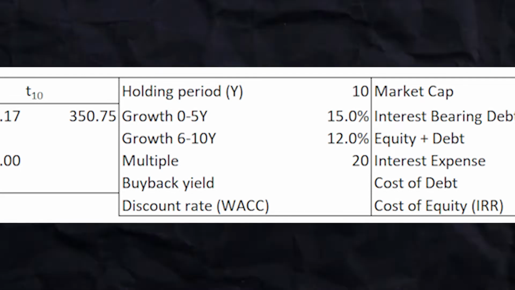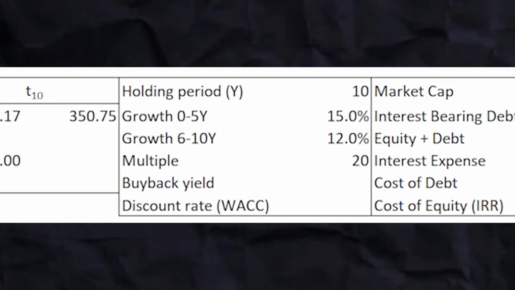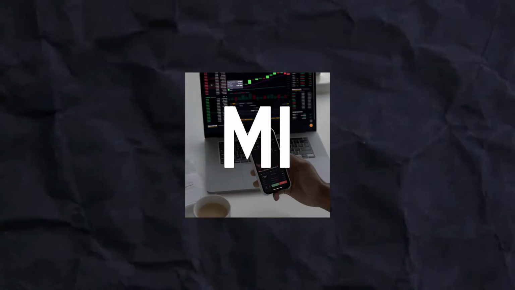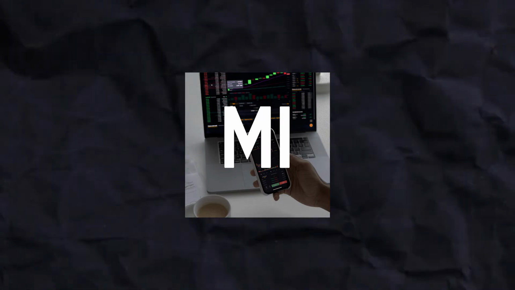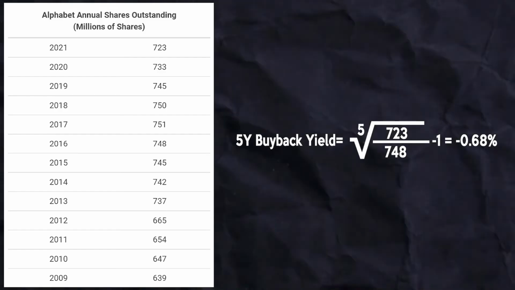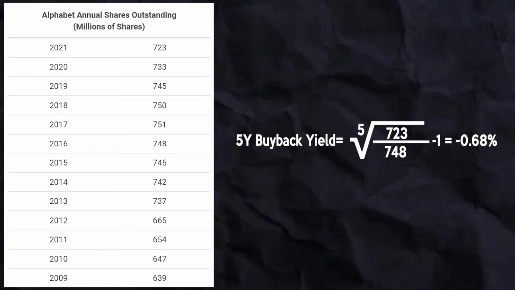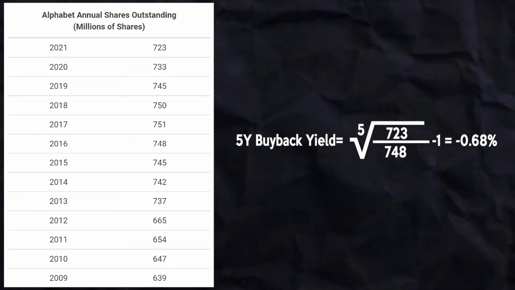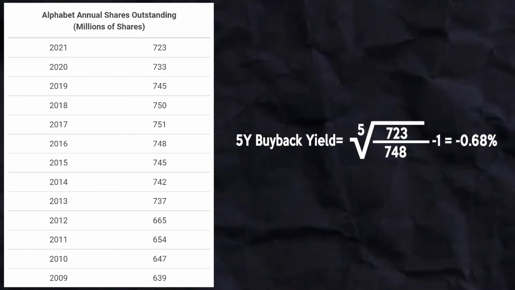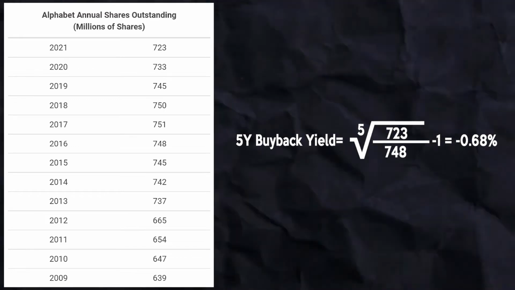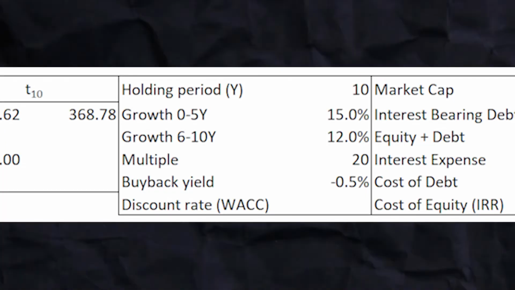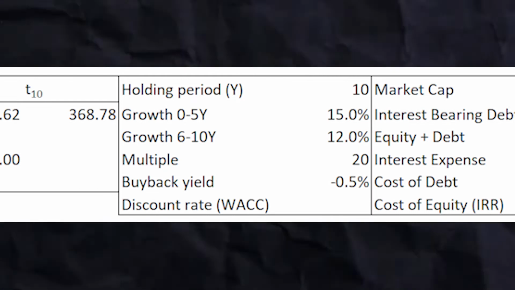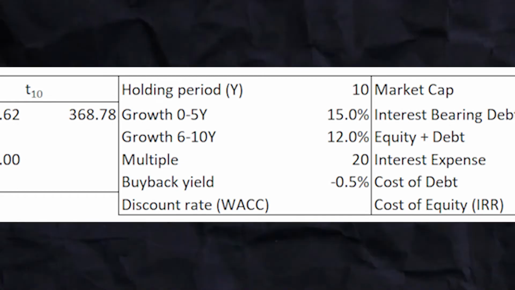Next, we have to assume Google's buyback yield over our holding period. Like with our growth rate assumptions, I like to base my buyback yield assumptions on Google's historical buyback yield. When we calculate Google's annual buyback yield based on the last 5 years, we come up with a buyback yield of around 0.7% per year. To be conservative, I only assume the buyback yield of 0.5%. Always remember that it's better to be surprised to the upside.